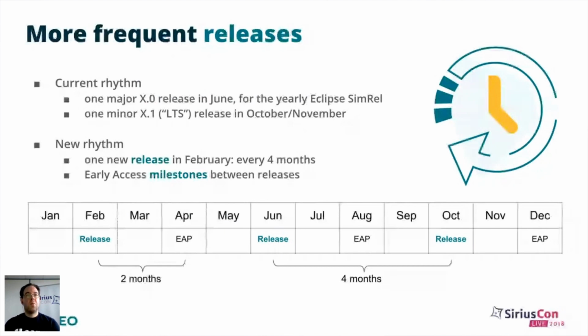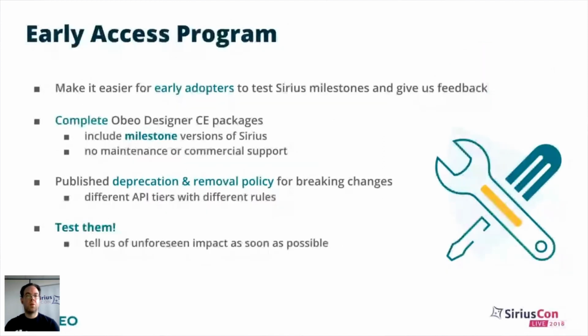The early access program that we started to put in place this year has the goal of making it easier for you as early adopters to test the developments that are ongoing on the platform and give us feedback before we release a full version with the changes. They take the form of a complete OBEO Designer Community Edition package.